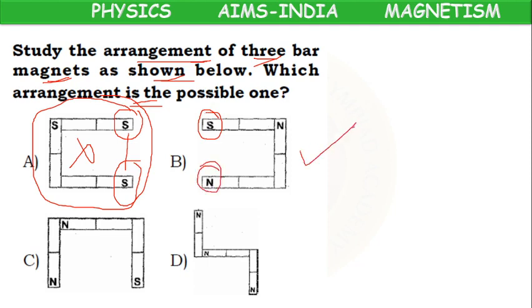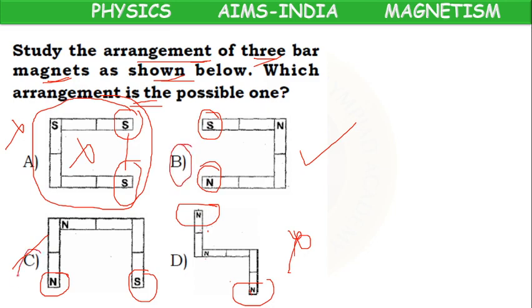It may be correct. Here, one end north pole, one end south pole, may be correct. One end north pole, other end north pole. Same poles at both ends. Wrong. Just by seeing the diagram, we can tell A and C options are wrong options.